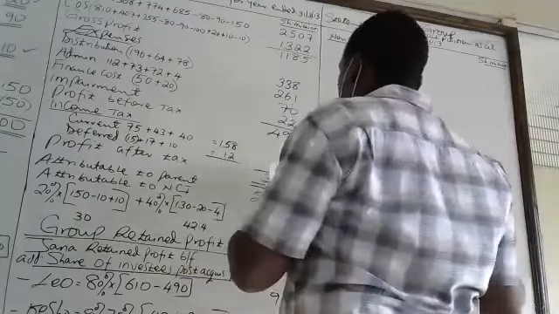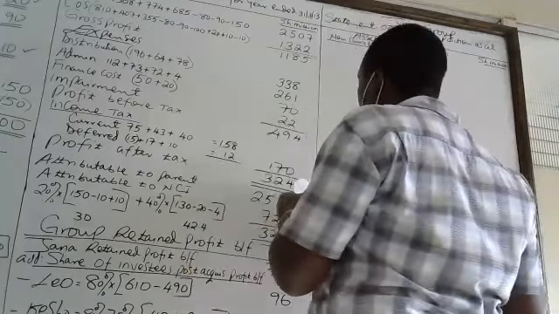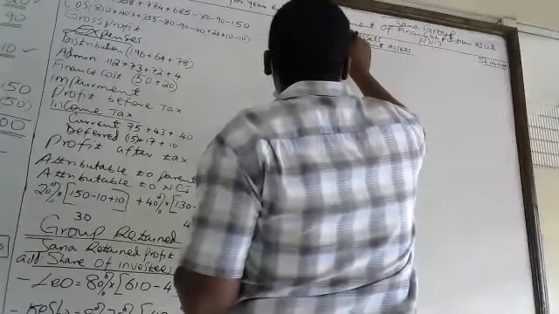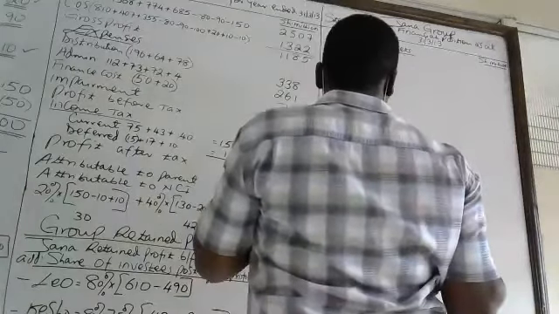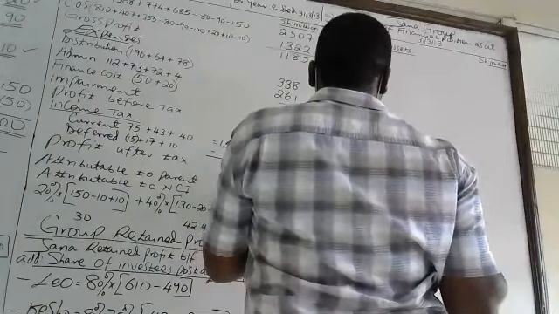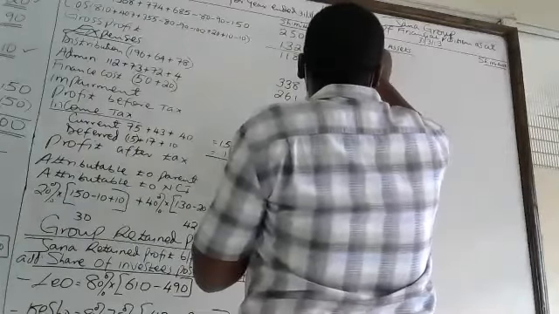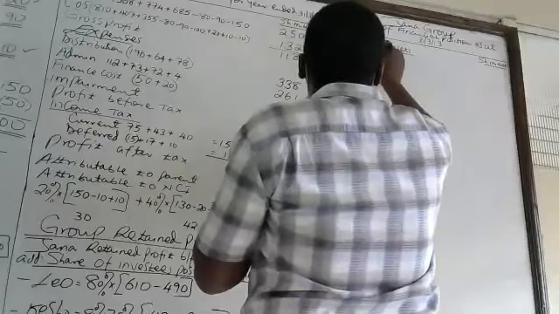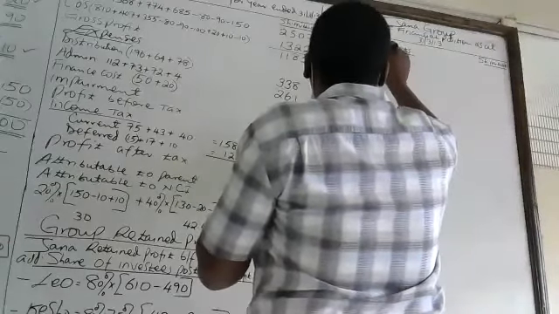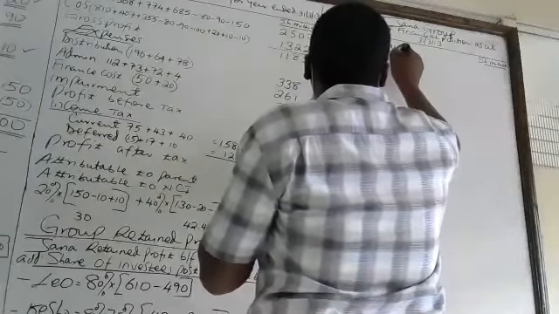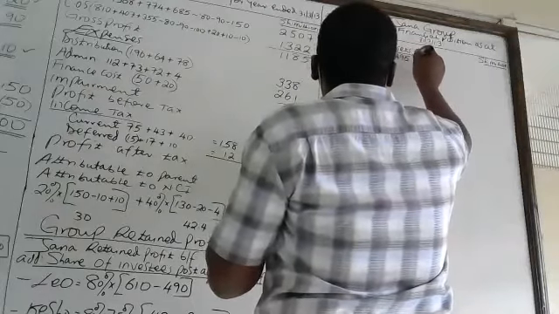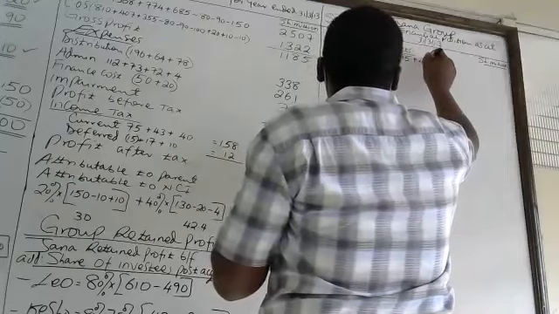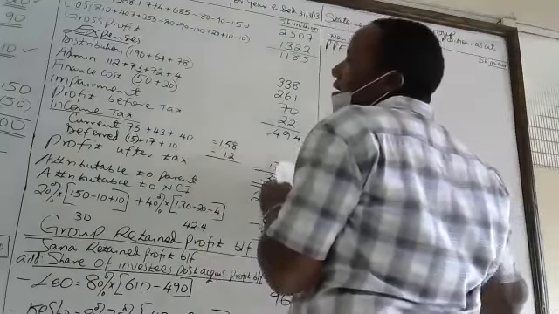So we have assets, non-current assets. We have property, plant, and equipment. And for the property, plant, and equipment, we take parent 653 plus subsidiaries 415 plus 495. There was an item of property that was revalued upward by 40.